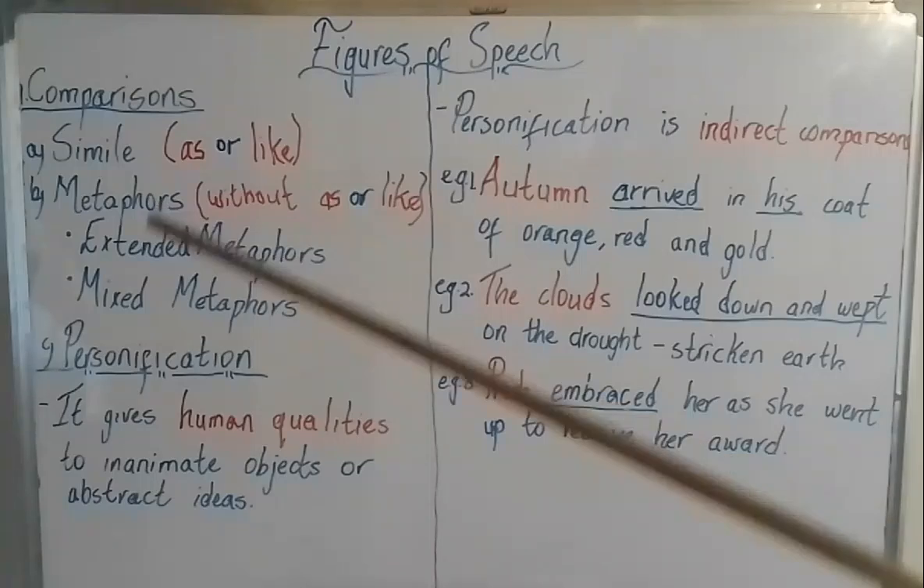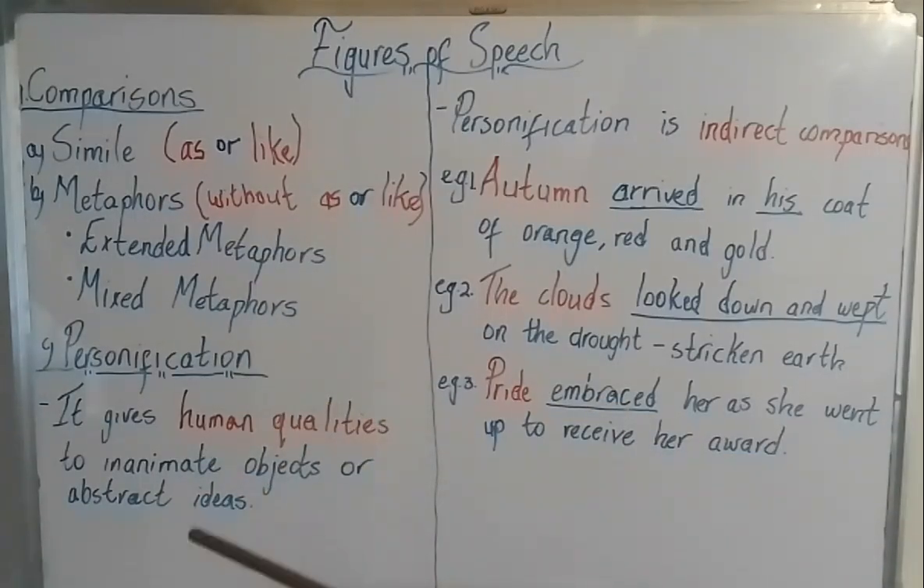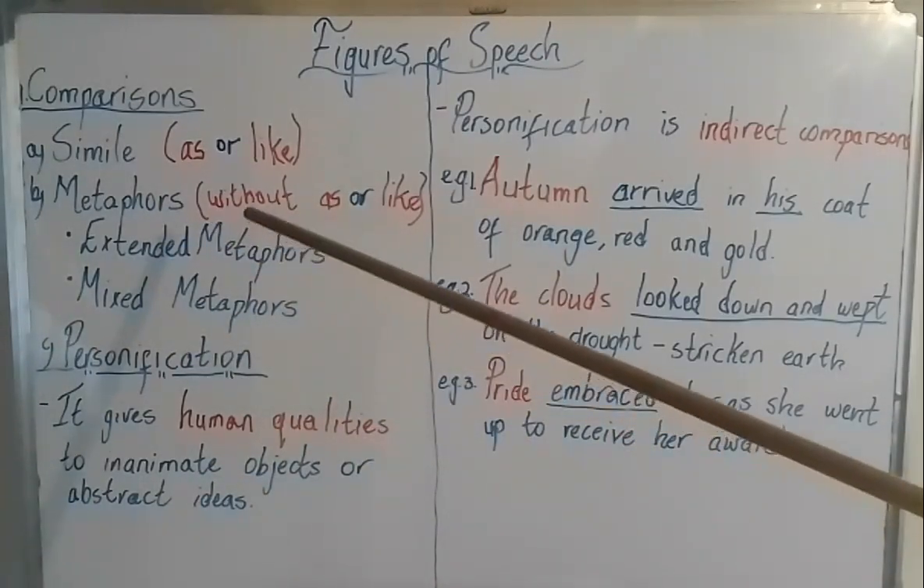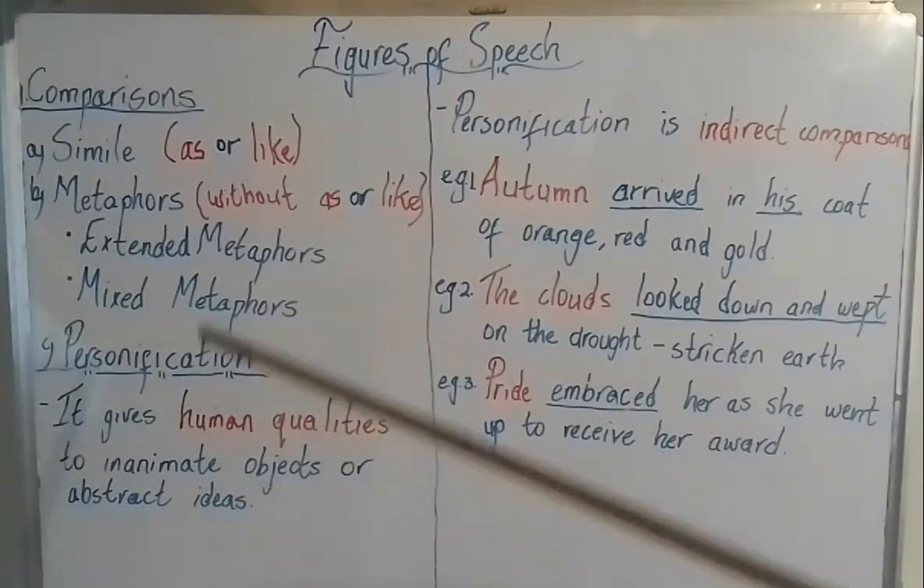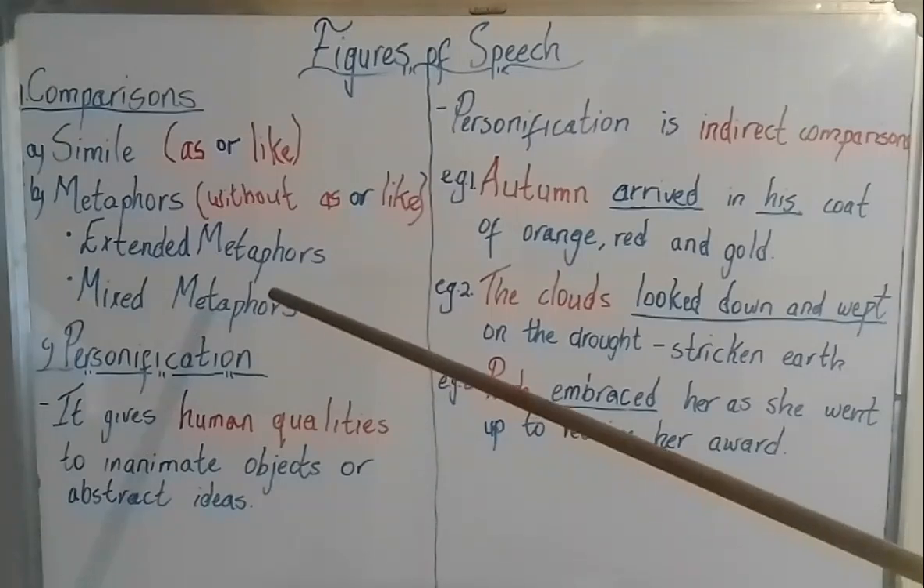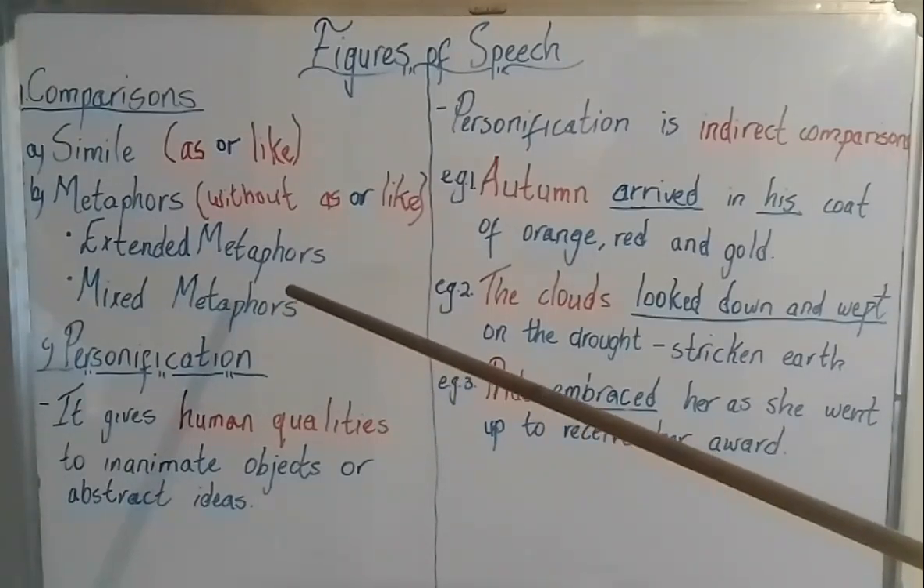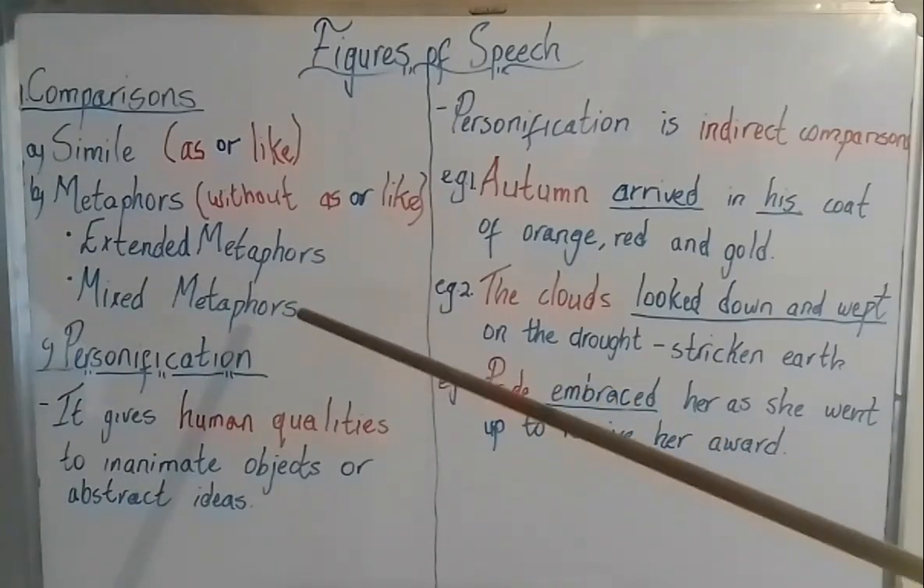We have two types of metaphors. We learned that we have extended metaphors, which are comparisons that are extended over a passage, and we have mixed metaphors, which are comparisons using words that contradict one another.